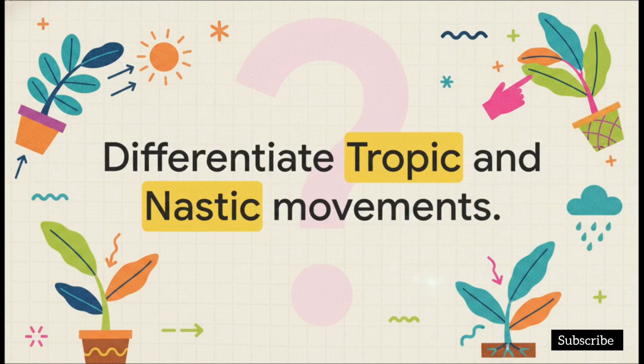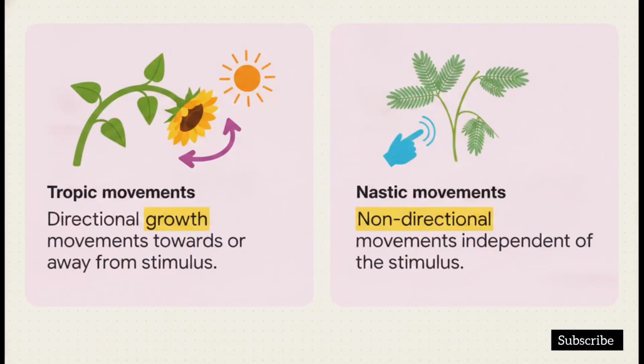These questions are really all about understanding how a plant's movement relates to the actual direction of whatever stimulus it's reacting to. So tropic movements are directional. The plant grows specifically towards, or sometimes away from, the stimulus. Nastic movements, however, do not depend on the direction of the stimulus at all.